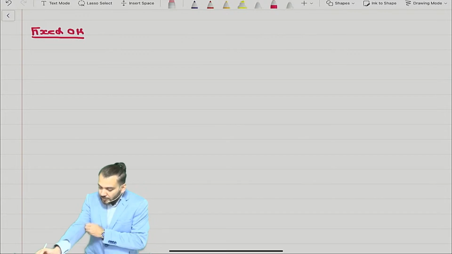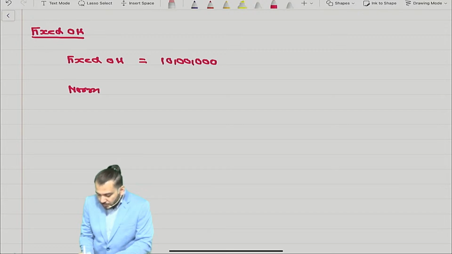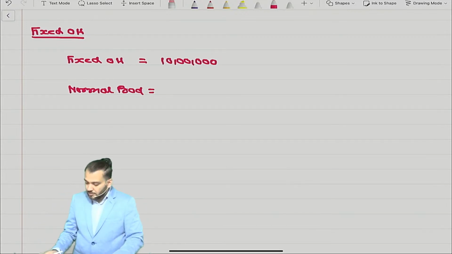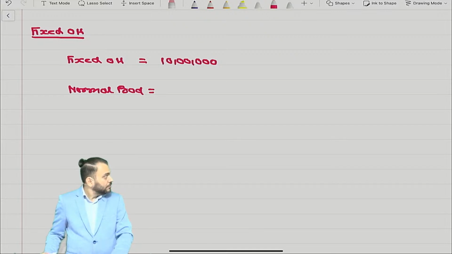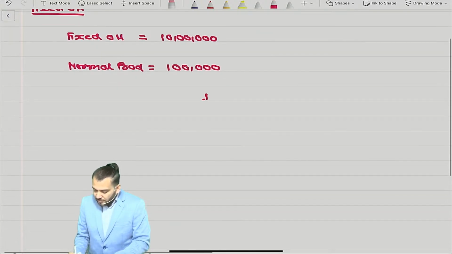Suppose fixed overhead is equal to 10 lakh and normal production is equal to 1 lakh. There are three cases: case 1, case 2 and case 3.